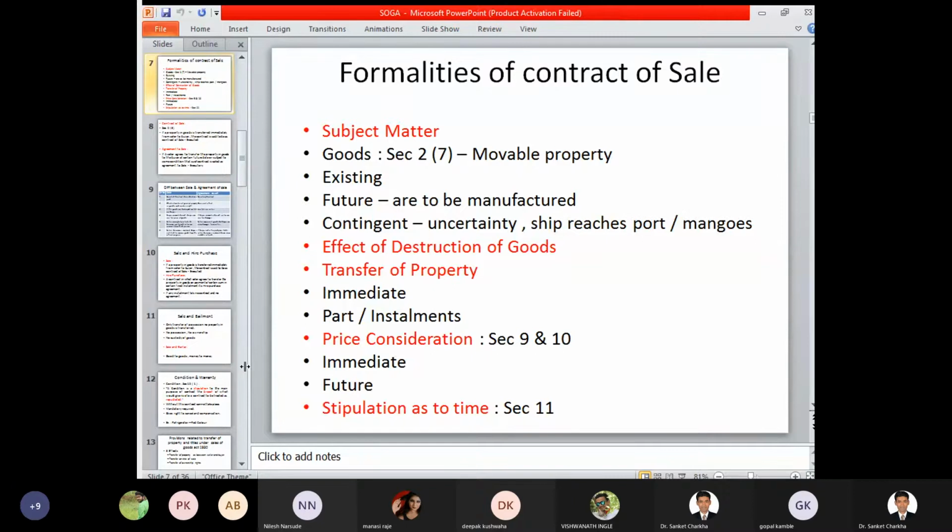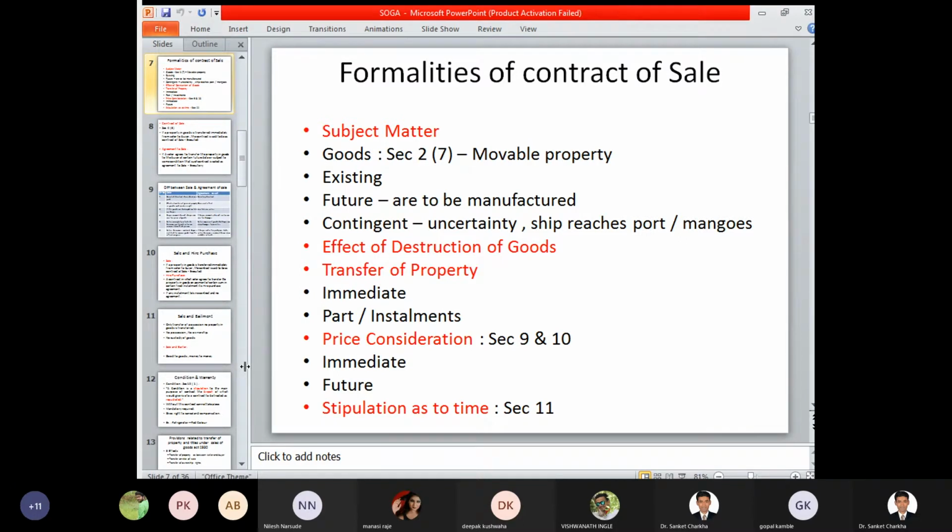Effect of destruction of goods: if the goods get destroyed, then the entire loss falls either on the seller or the buyer, depending on the transfer of ownership or transfer of property that has been undertaken. Transfer of property is the concept of either immediate or part or installment. Price or consideration, with respect to sections 9 and 10: if the price is paid immediately, then that type of contract is called a contract of sale, and if it is paid at a certain future date, then it is called an executory contract, an agreement to sell.